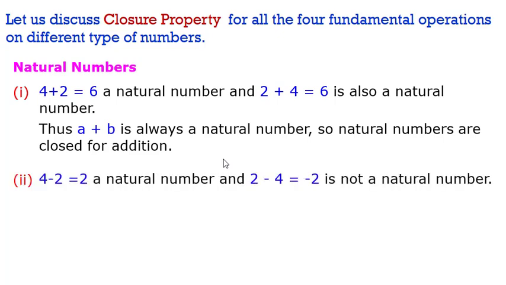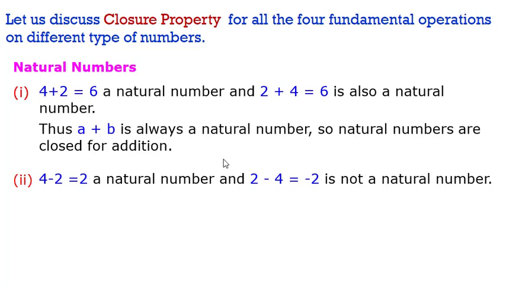4 minus 2 gives me 2, which is a natural number. So if I take two natural numbers 4 and 2 and I do subtraction, I get a natural number. Now if I take 2 minus 4, I get minus 2. Here 2 and 4 are again natural numbers, but if I am subtracting 4 from 2, I am getting minus 2, which is not a natural number.